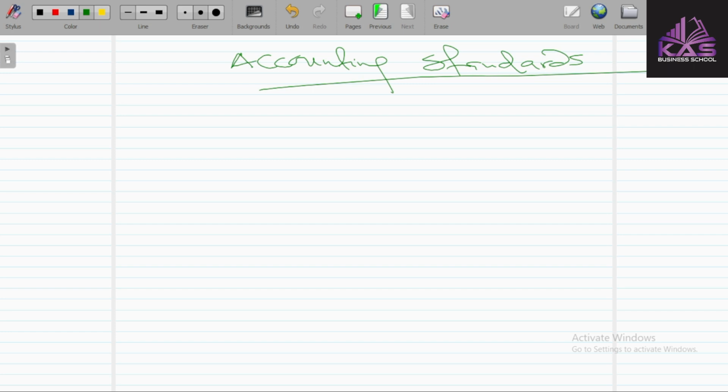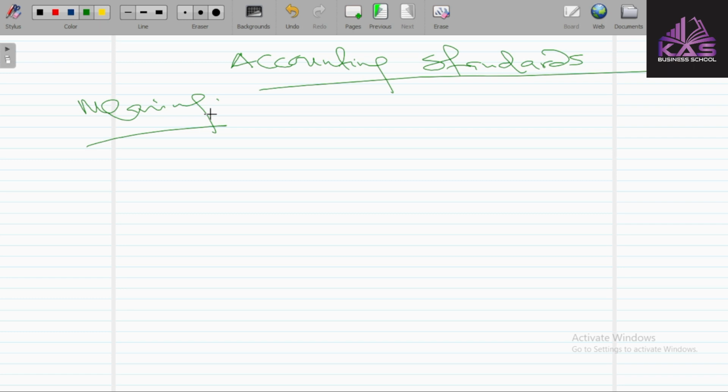Then the structure of the IFRS Foundation, the roles of IFRS, the harmonization of IFRS. All this we are going to look at under this accounting standard. So first of all, let's start with the meaning.